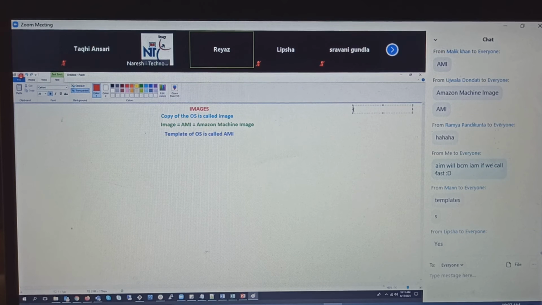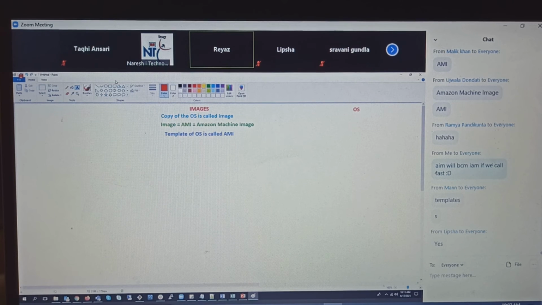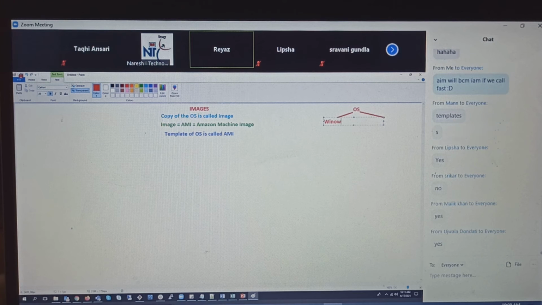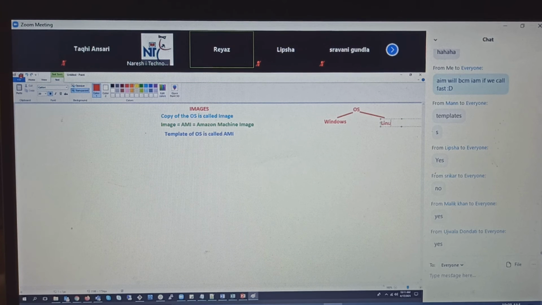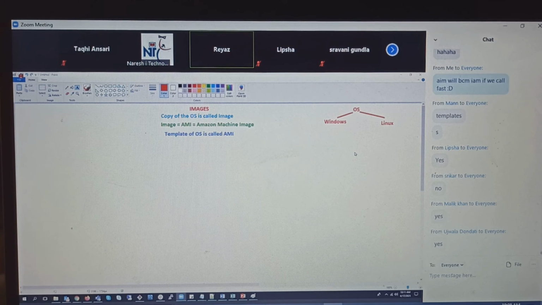I just told you there are two types of OS. Can you tell me, guys, AWS will give Windows 10 in EC2 instances? You say that we have Windows operating system and then Linux operating system. Does AWS provide Windows 10?